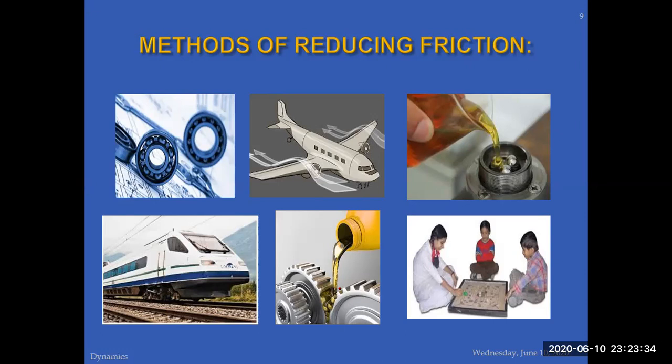Again, these are two moving parts of a machine. Lubricant is used to reduce the frictional force, to increase the efficiency of the machine, and to reduce the waste of energy. This is another example, when you are using a carom board and others.